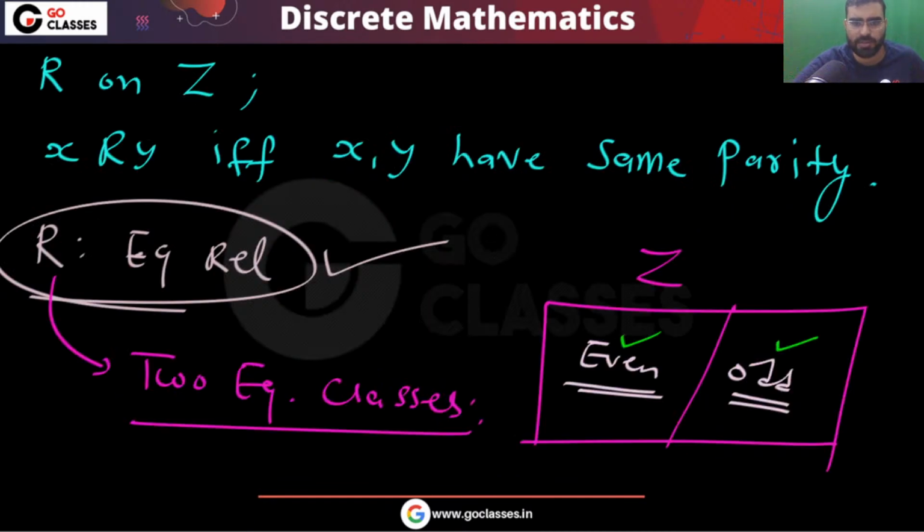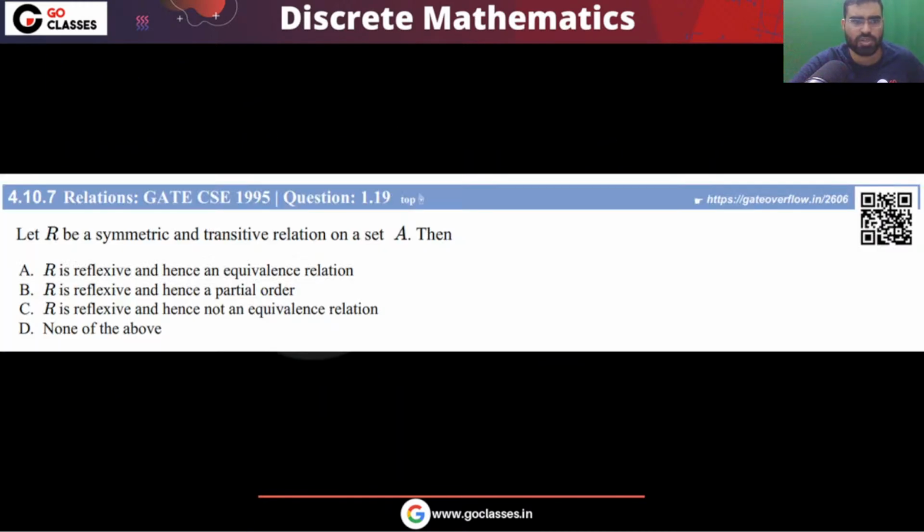Okay, let's move on. Now let's see this question. Tell me the answer for this one. Your relation is symmetric and transitive. That we have already seen. This is interesting, right? If a relation is symmetric and transitive, then it may not be reflexive. Correct? It may not be reflexive.